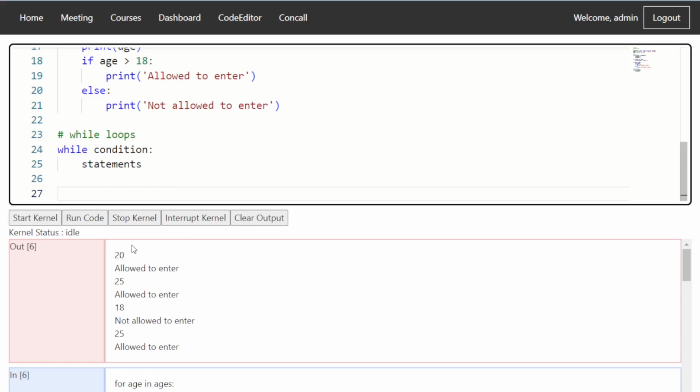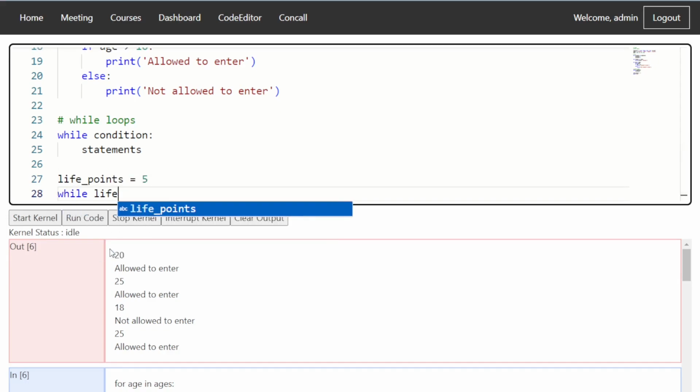Let's see an example. Imagine we are simply creating a game, and within that game the points keep on decreasing. It's like you have 5 lives, and as you die in the game your lives keep decreasing. Once all the lives are reduced, it's game over. So let's try to implement that. Life points equal to 5.